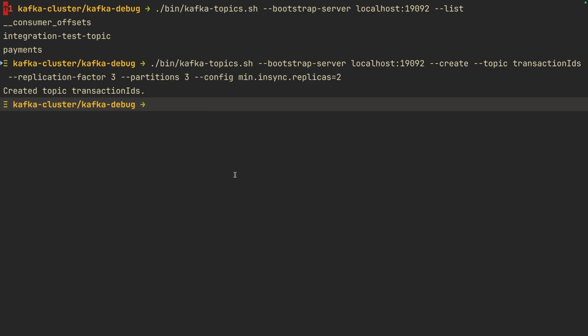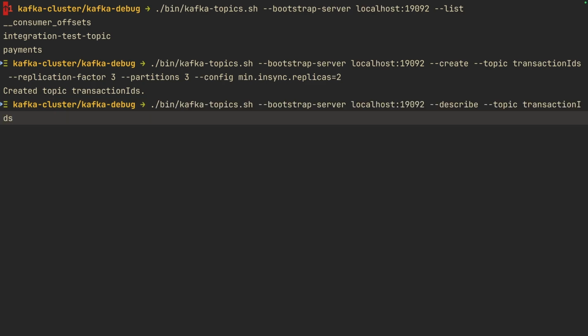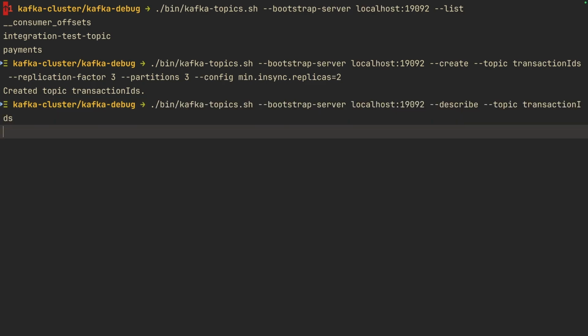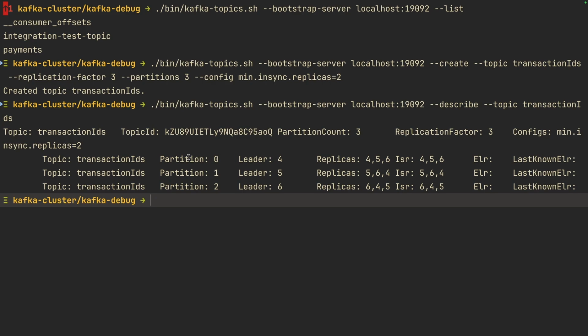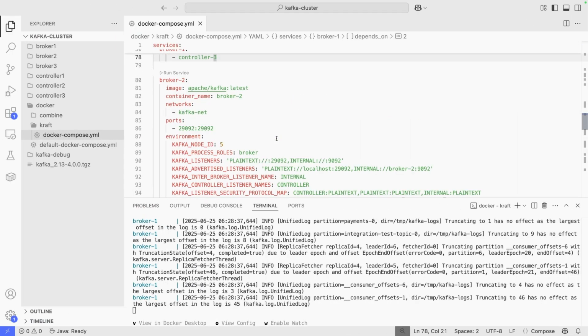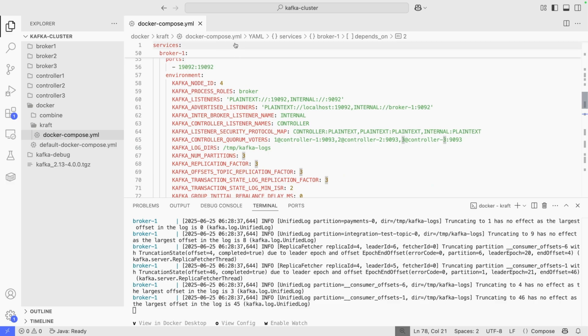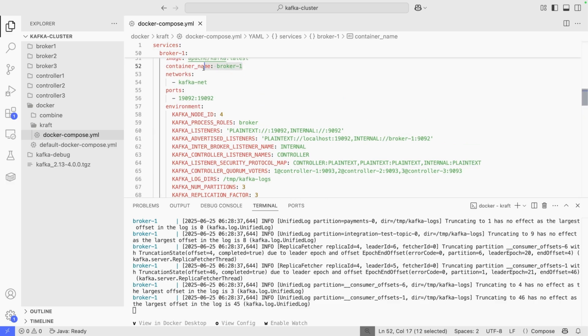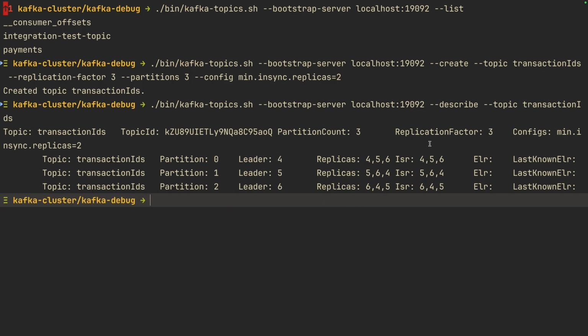So now let's describe our topic and see what is there. For example, now we can see the leader of partition 0 is node 4. And if we check our Docker Compose file, we can see that node 4, that is this node, is actually broker 1. This is very important. Let's go back again and continue with our test.